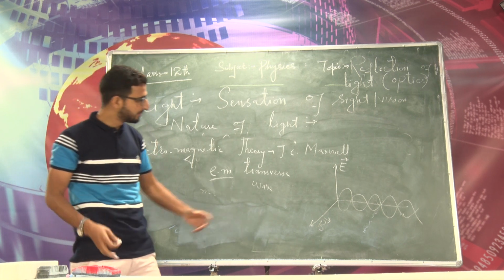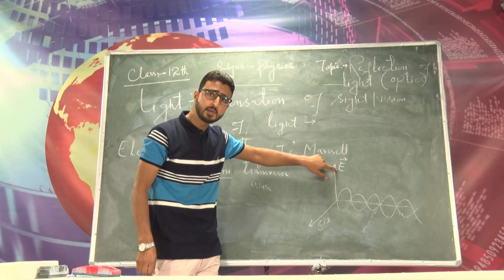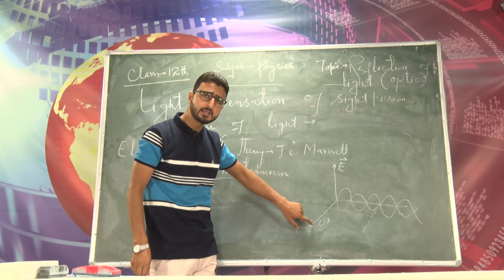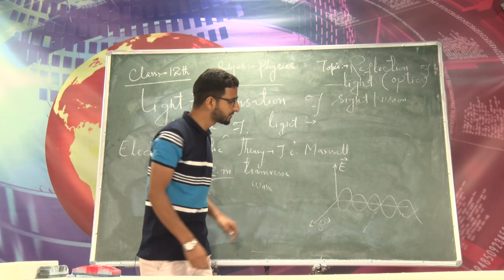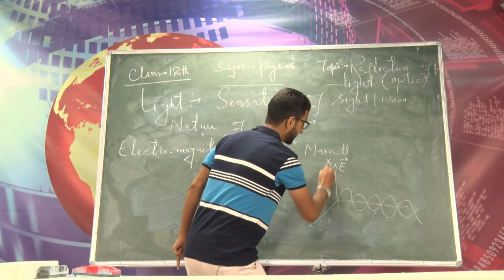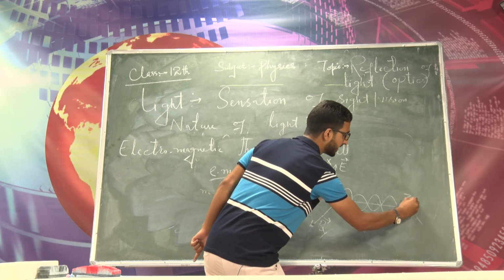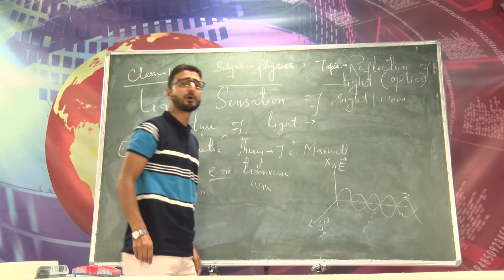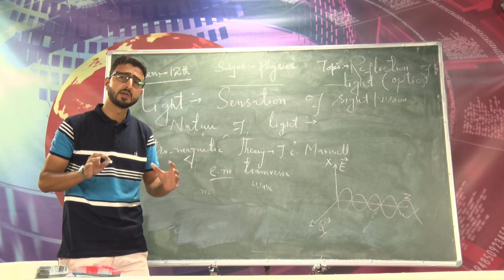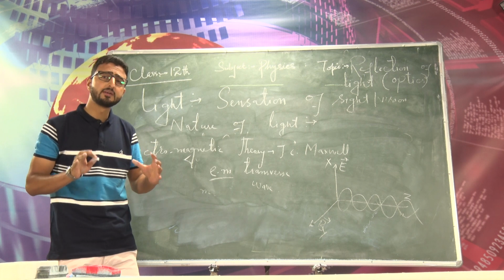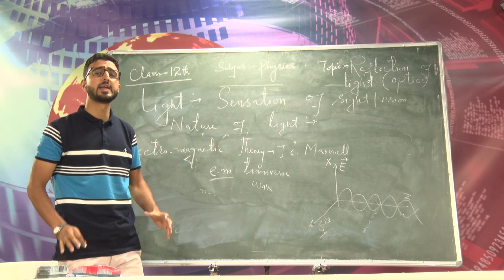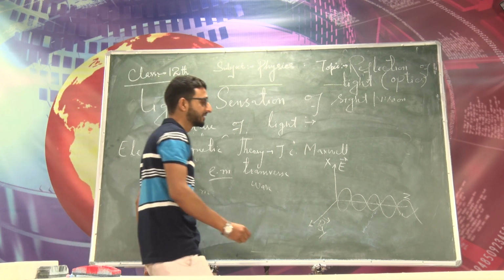Electromagnetic wave simply consists of electric field as well as the magnetic field at right angles to each other and to the direction of propagation of wave, or simply you can remember this electromagnetic wave does not require any material medium for its propagation.